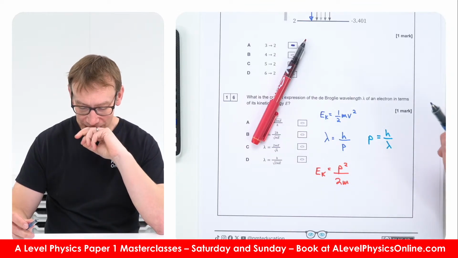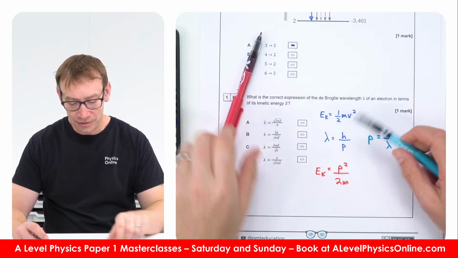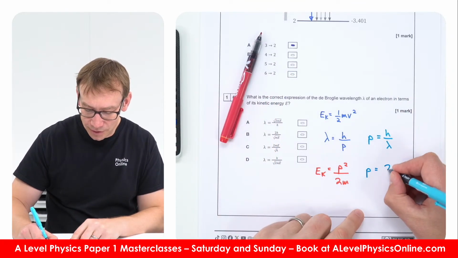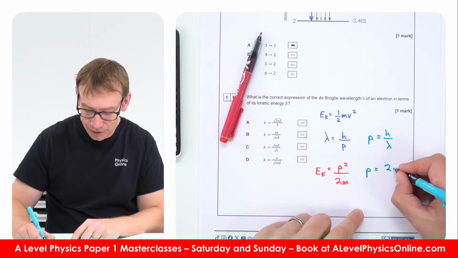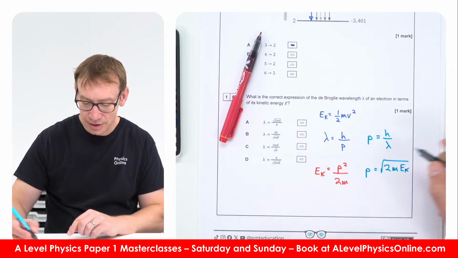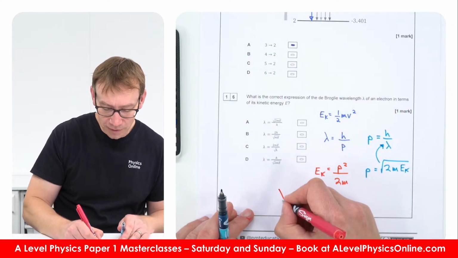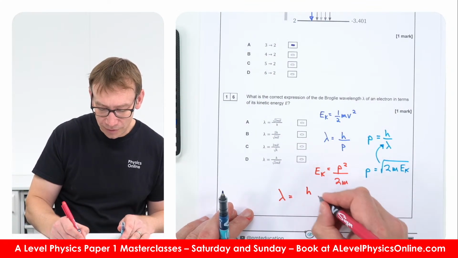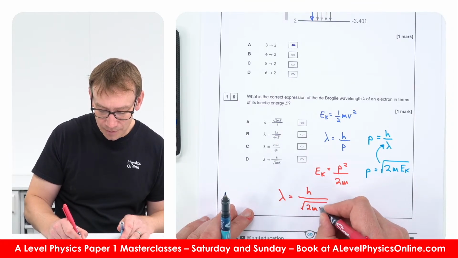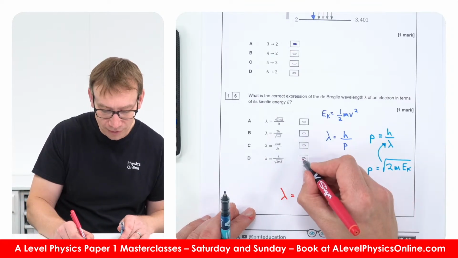So the momentum p is going to be equal to the square root of 2 times the mass times the kinetic energy, and we put this into that to say that the wavelength is equal to Planck's constant divided by the square root of 2m Ek, or E as they put up here. So I think they've got the answer as D.